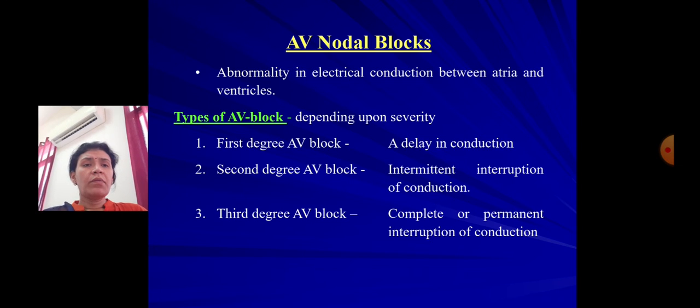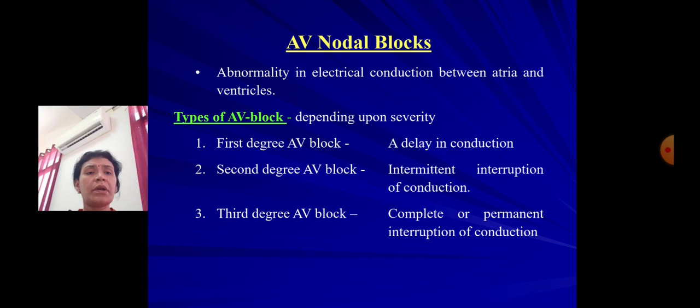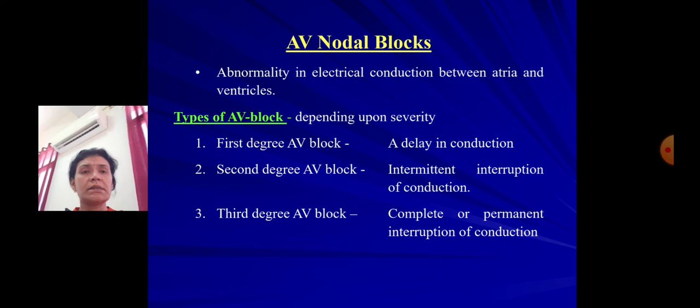Second degree AV block has intermittent interruption of the conduction, with changes in the PR intervals, and the P to QRS ratio, the ratio of impulses propagated to the ventricle, is also altered. Third degree AV block is a severe degree of disease, where complete or permanent interruption of the conduction between the atria and ventricle can be seen.